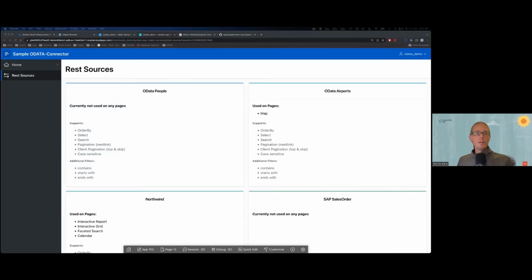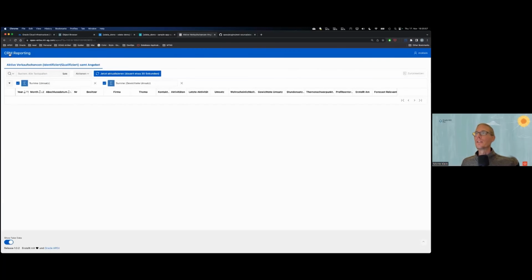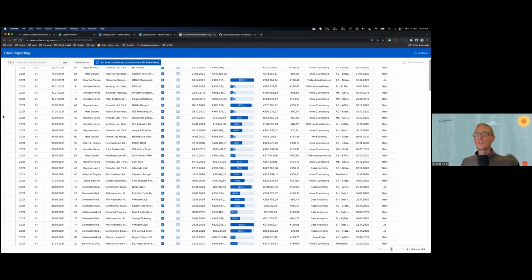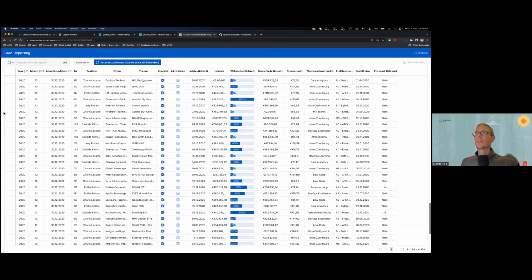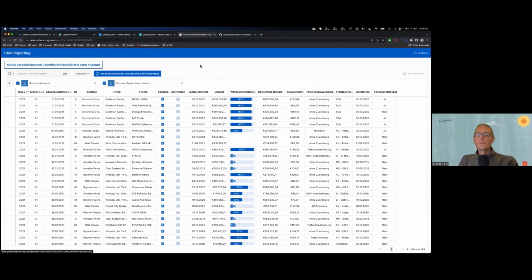And now a quick example. Yes, I know a couple of that stuff is in German. You don't need to be able to read this. Let me quickly refresh the page and check one thing. Yes, that's fine. This is just a quick showcase that we are using it for. So we as a company use Microsoft Dynamics CRM in the cloud, in the Azure cloud, to track sales opportunities and offers and stuff.